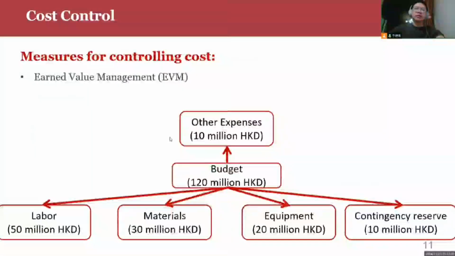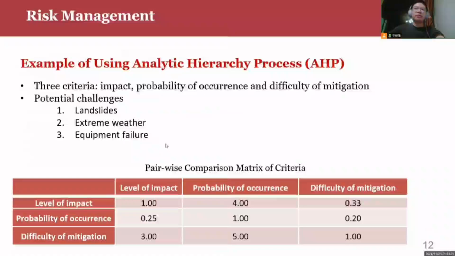This chart shows the allocation of our budgets, and I will use earned value management to detect deviation from the budget. During the project construction, we may encounter many risks that could lead to delays. Therefore, we can use the analytic hierarchy process to prioritize challenges based on their impact, probability of occurrence, and difficulty of mitigation. We will use the AHP with 3 types of challenges that may be encountered in the project as